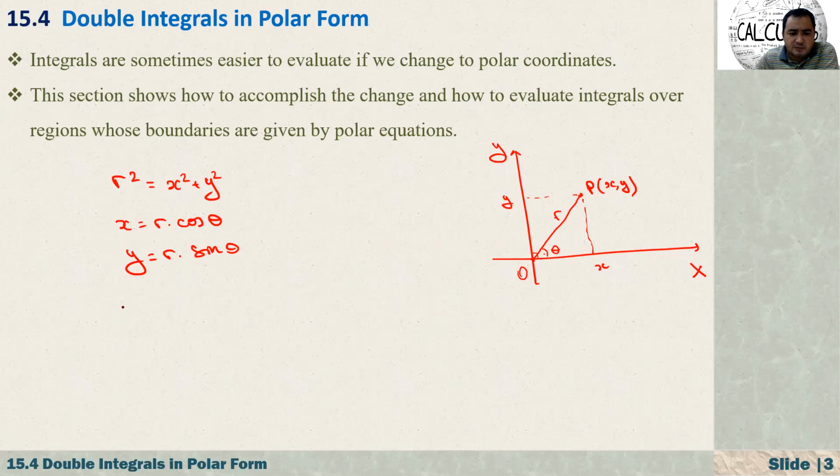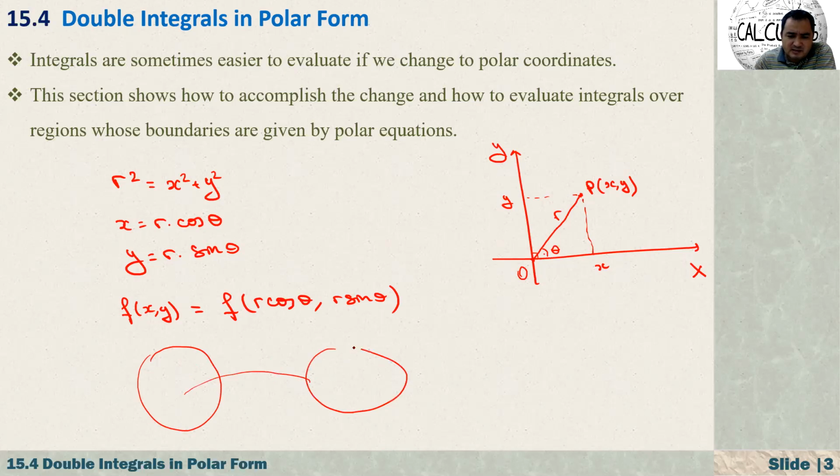So now then, if you're talking about a function, let's say f of x, y, right? So what is x? x is r times cosine of theta. And how about y? y is r times sine of theta. So actually, we have just taken this into a different world. Who are the main components here? Here, r and theta, right? Everything actually here works with r and theta. So now I'm dealing with everything with r and theta. So that's all about this polar form actually.